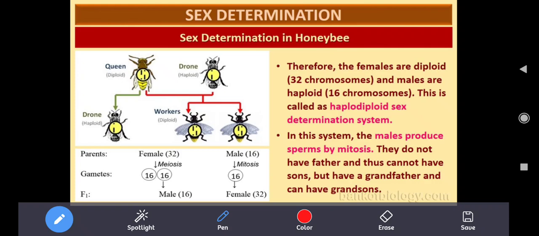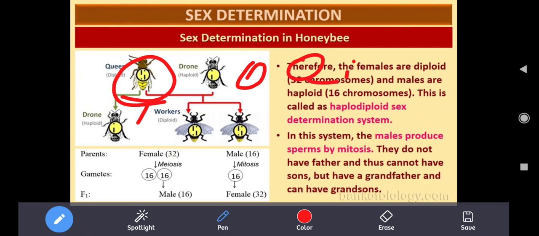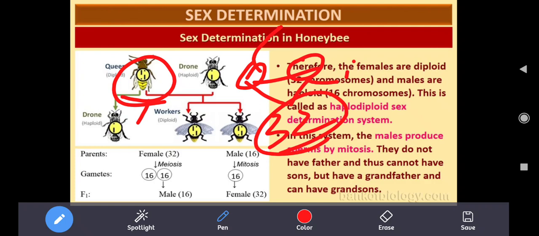Look at this male. They do not have a father. Why? Because these males are not formed from a fertilized ovary. If it is a fertilized ovary, one sperm and one egg, the egg produced by the mother and the sperm produced by the father, combine together to give 32 chromosomes, which will be the female.